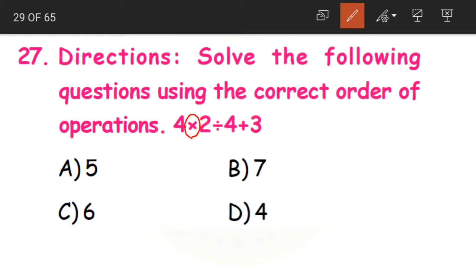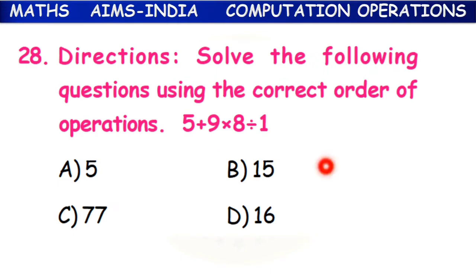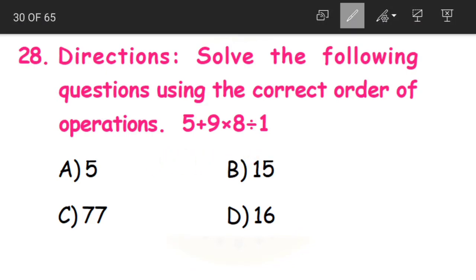Here we are having both multiplication and division, so we'll start solving from the left side. 4 2s are 8, divided by 4 becomes 2. Lastly 2 plus 3 is 5. That is option A. Next, question number 28. Again, solve the following questions using the correct order of operations.